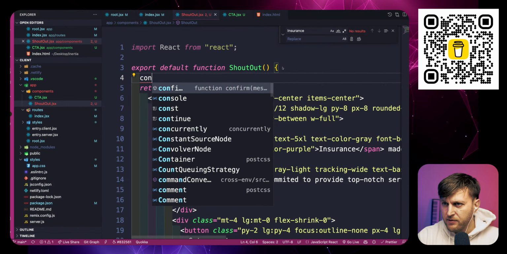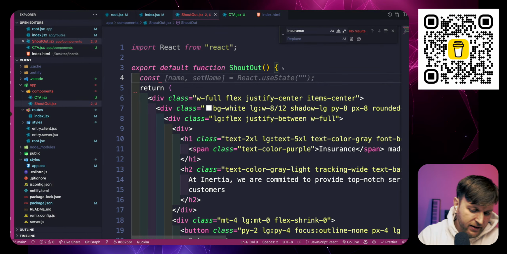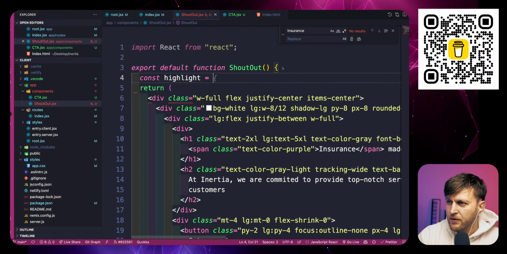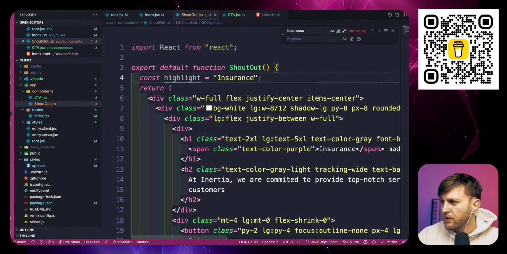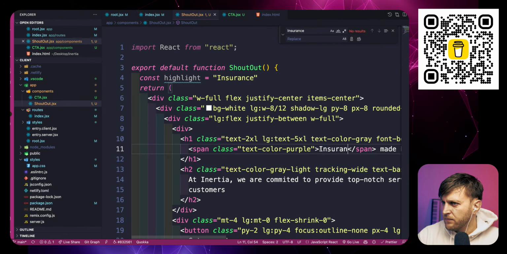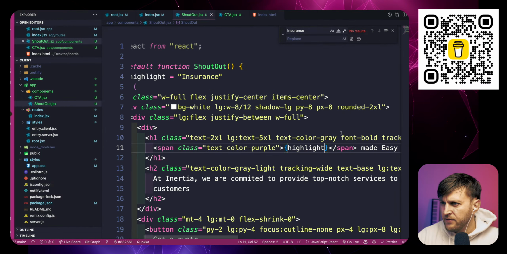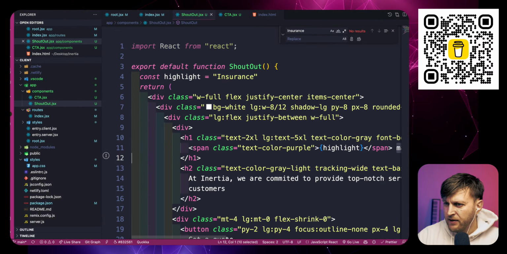We're going to have const highlight, and highlight is going to be this. Highlight, and then we're going to have text.